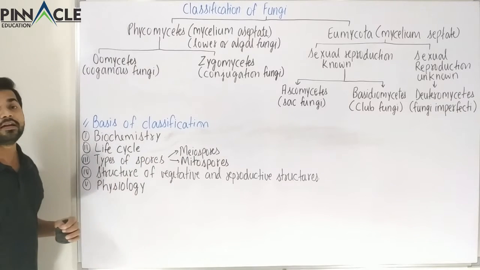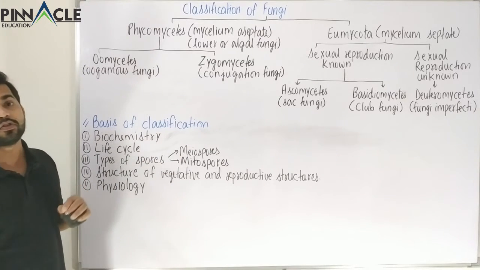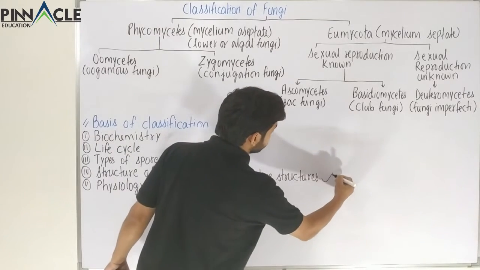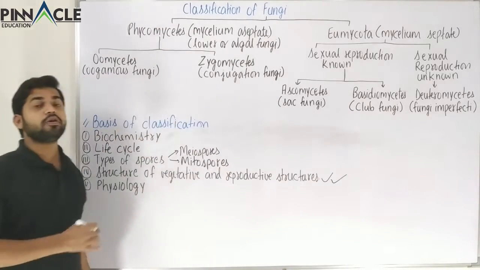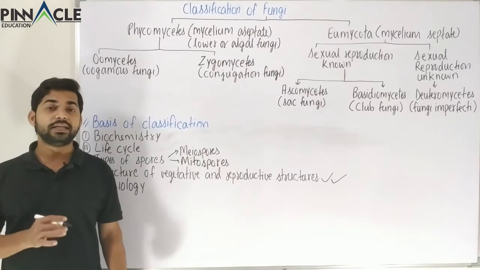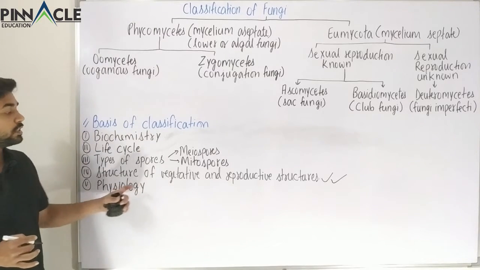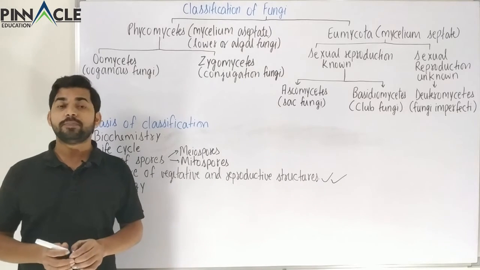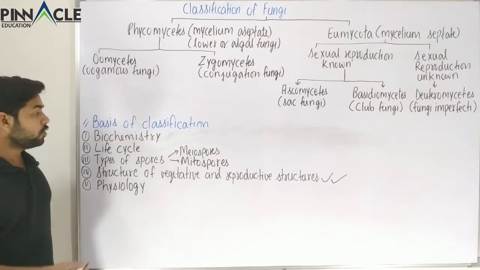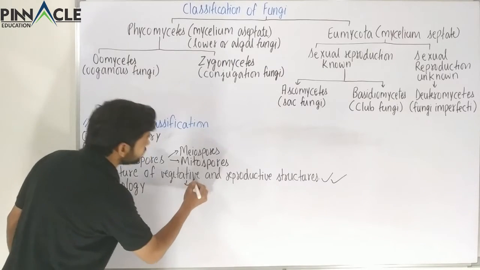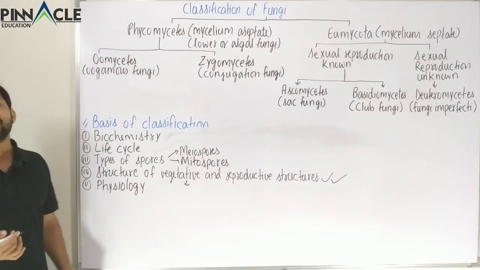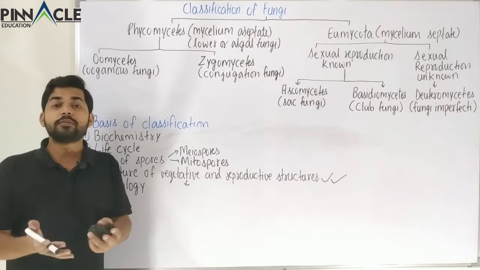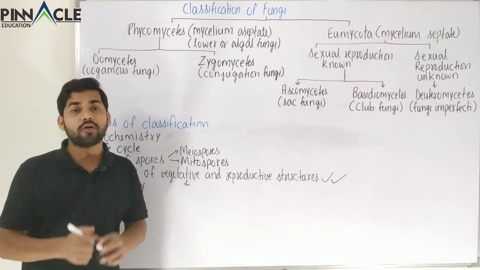Now the fourth and most important basis of classification is this one. This is the most important classification, and this is what we have to study in complete detail. It includes the structure of vegetative and also the reproductive structure. The vegetative structure will tell us about the body of the fungi, that is, the property of the mycelium of the fungi.